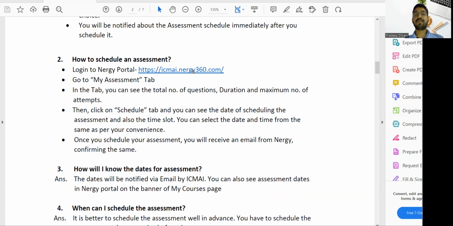Simply click on the Naarji portal, enter your username and password. There will be a tab, My Assessment. Come to My Assessment, book a slot with the time or date as per your convenience. Then you will receive a mail.